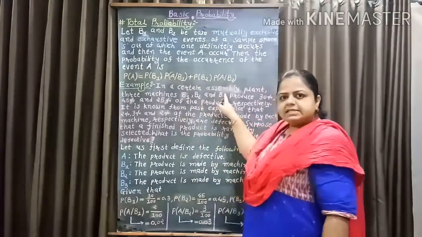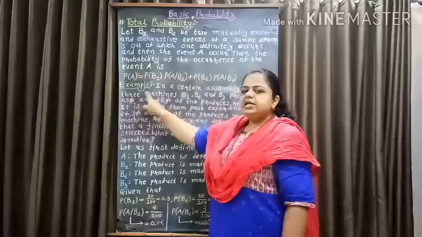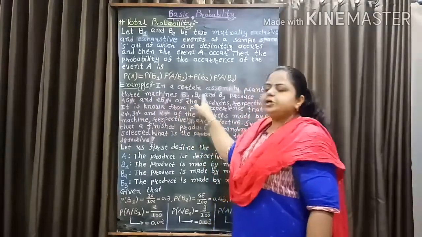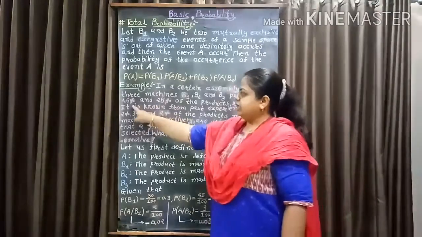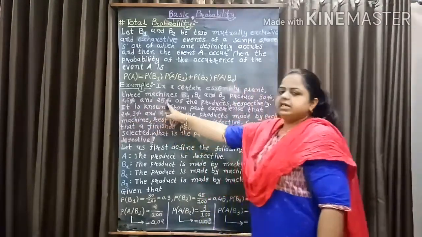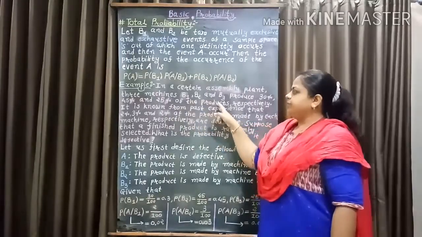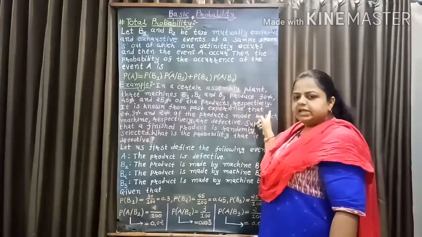Now, let us consider one example. In a certain assembly plant, 3 machines B1, B2 and B3 produce 30%, 45% and 25% of the products respectively.